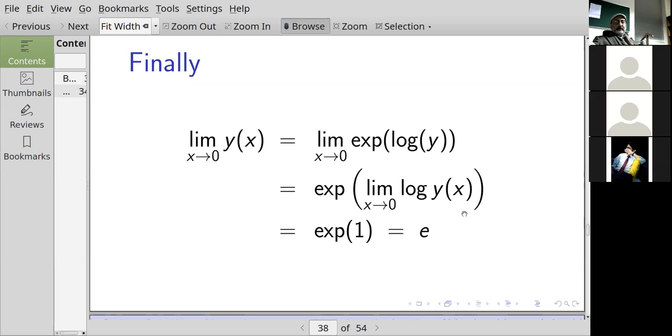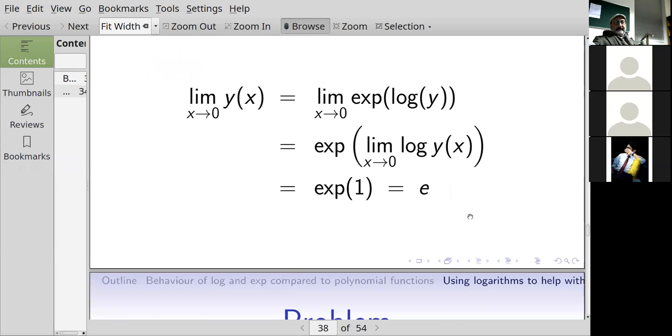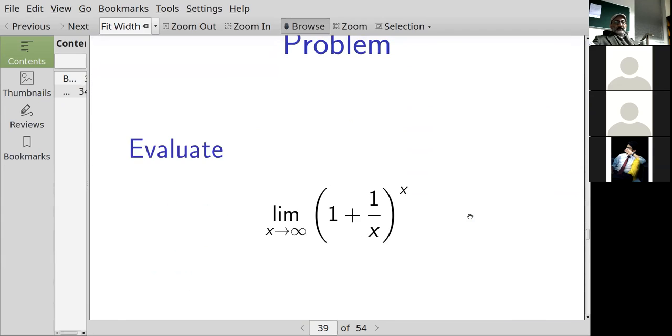Are there any more questions? So, sir, basically the answer of this whole equation is e, exponential. Yes. Okay, let's try another one.